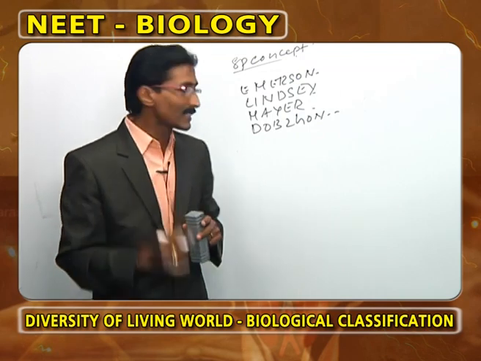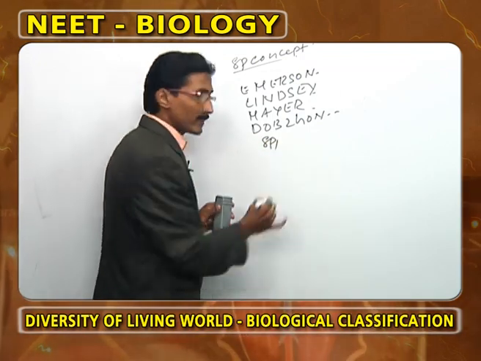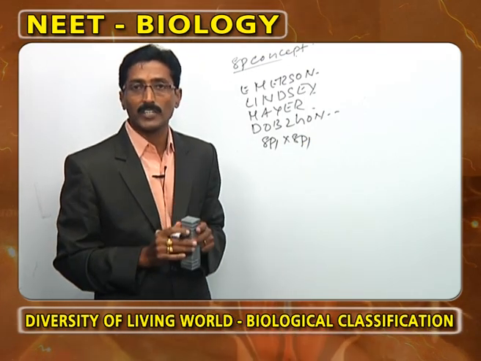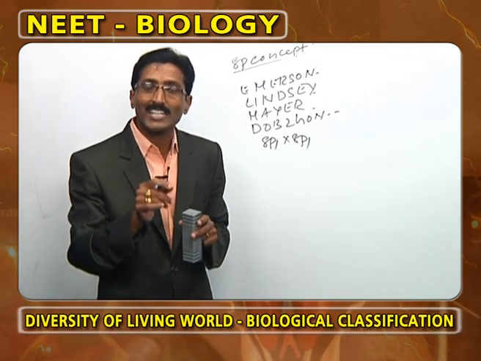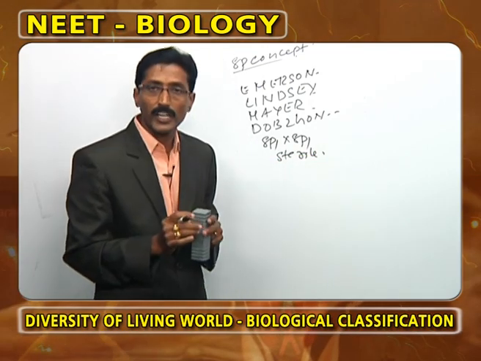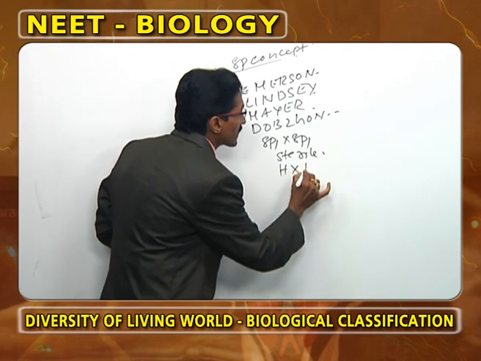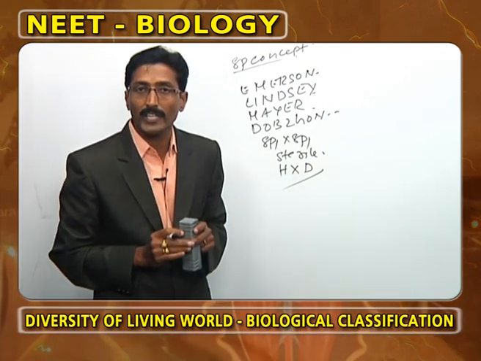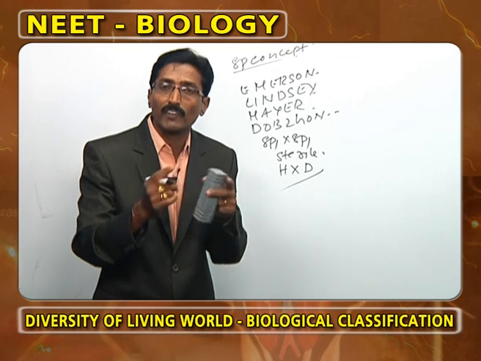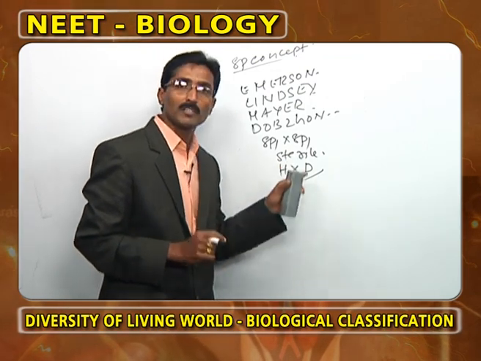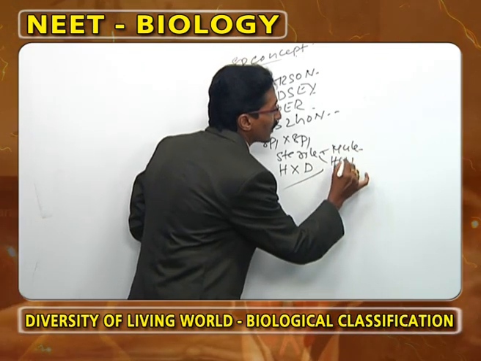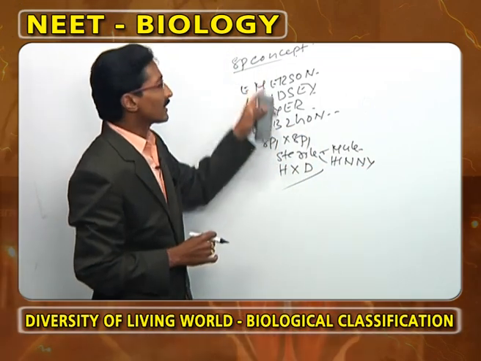But as we observe, one species does not cross with another species. If one species crosses with another species, what type of organisms do we get? Sterile organisms. One example is the horse crossed with the donkey. The horse is one species, and the donkey is another species. If two different species are crossed, we get sterile offspring. One example is the mule, and the second example is the hinny. This is the species concept.